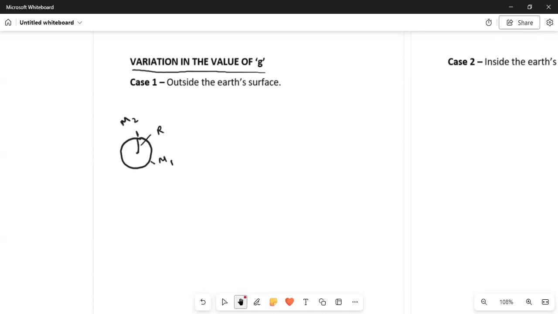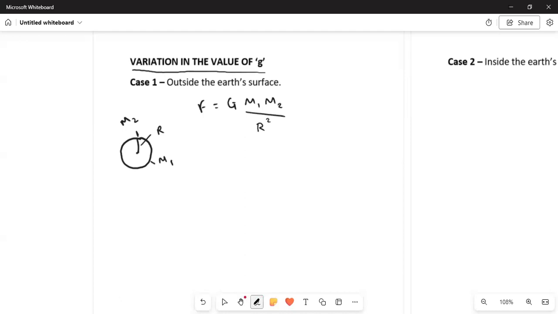And now we know that according to the universal law of gravitation, our force F is given by capital G, that is the gravitational constant, into m1, that is the mass of Earth, and m2, that is the mass of the person standing on the Earth, upon r square. R means the distance between them. So now this is the general case.